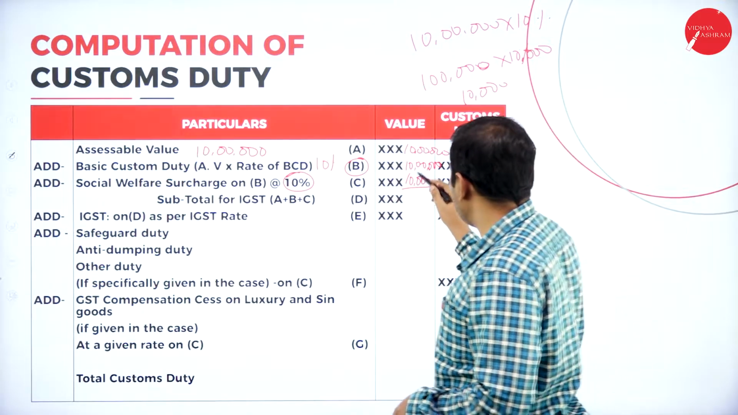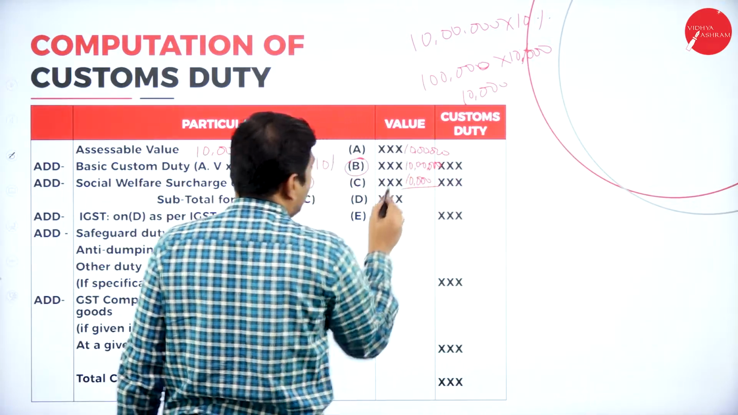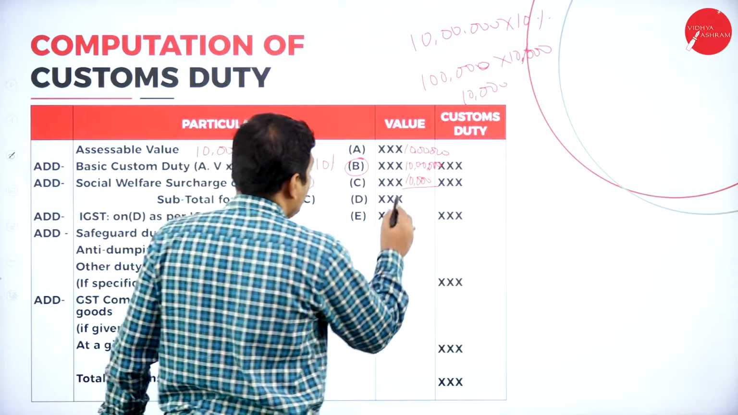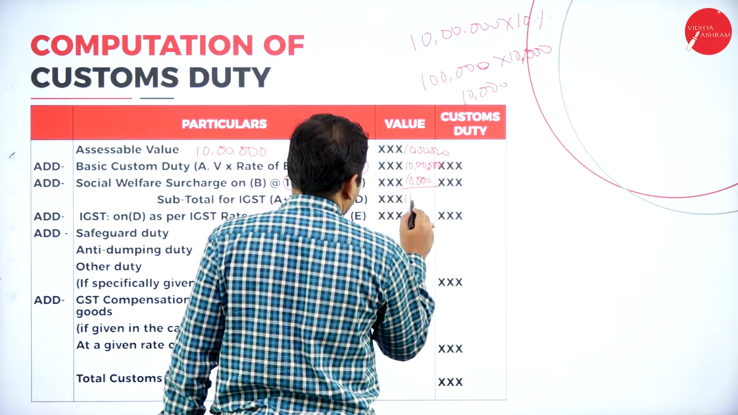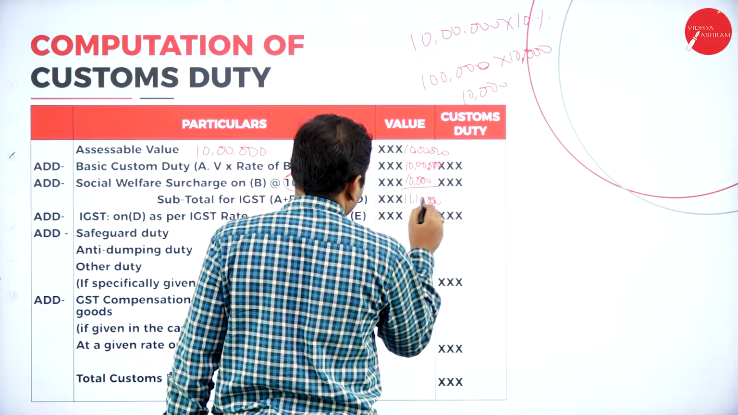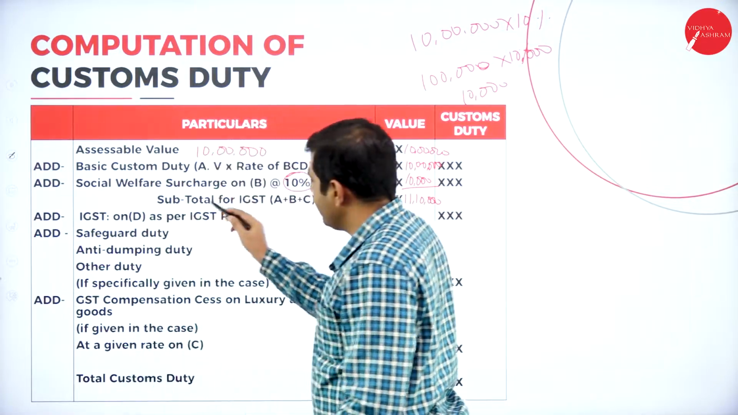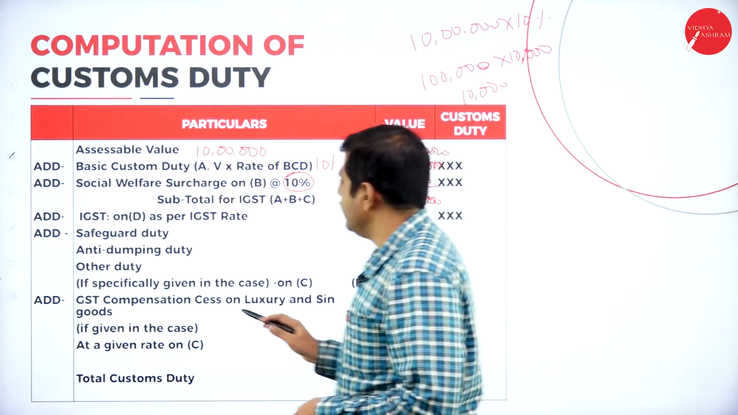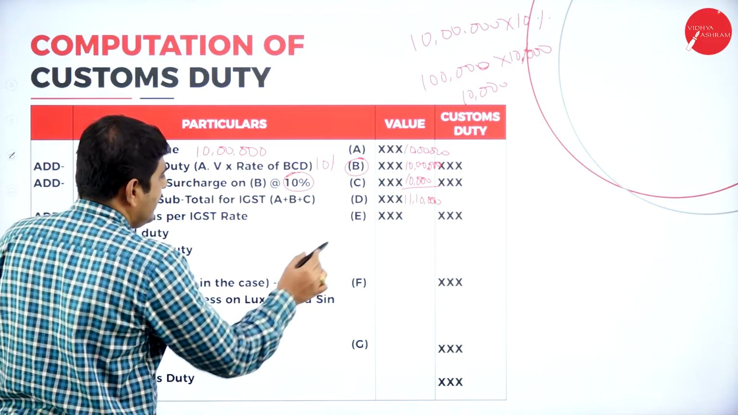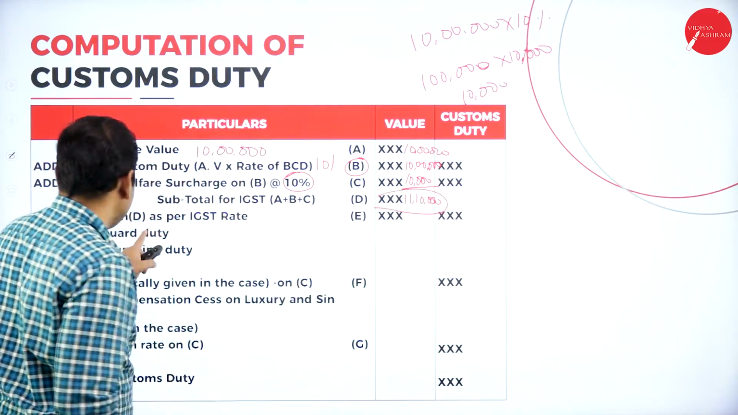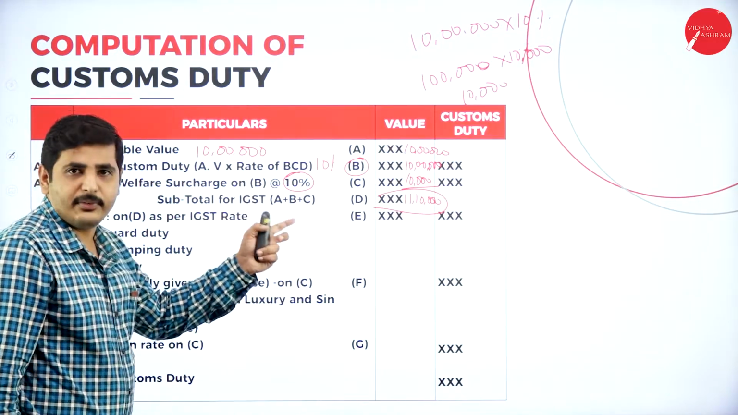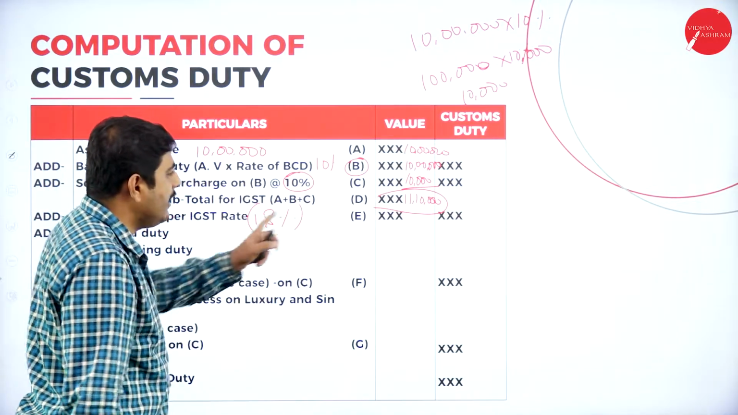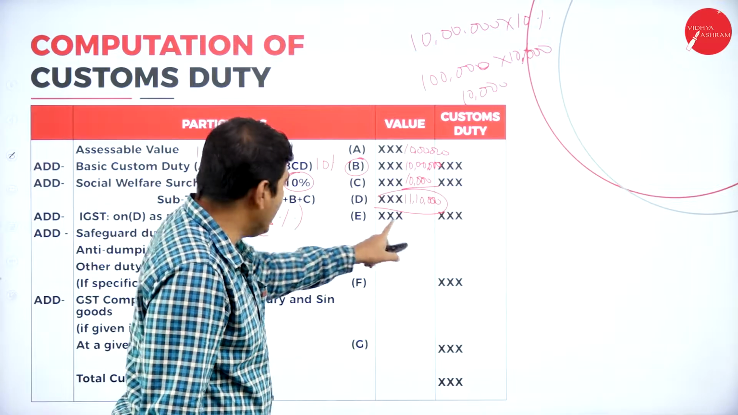Now add these amounts: 10 lakh plus 10,000 plus 1 lakh. You will get 11 lakh 10,000, which is the subtotal for IGST, called D. Now IGST on D. On this amount we should calculate the IGST. The rate of IGST will be given, for example 18% IGST. On 11 lakh 10,000 we should calculate 18%.